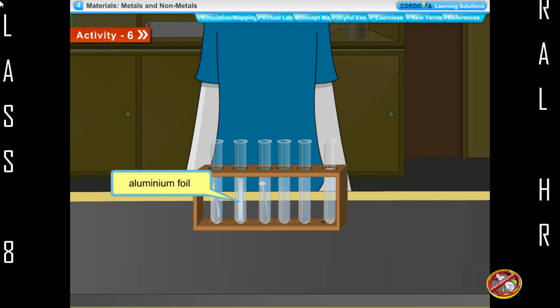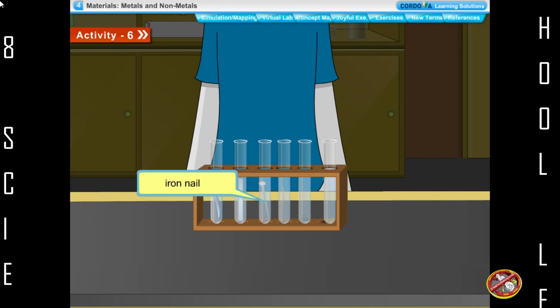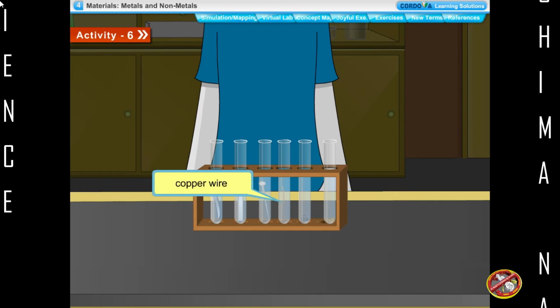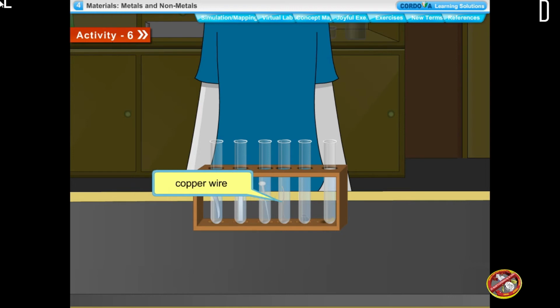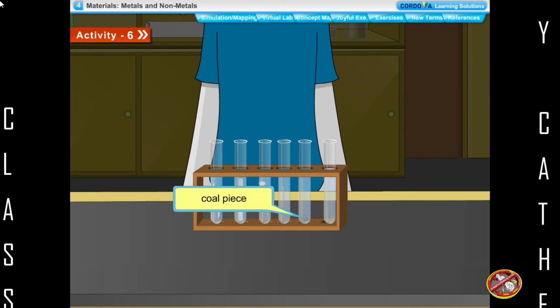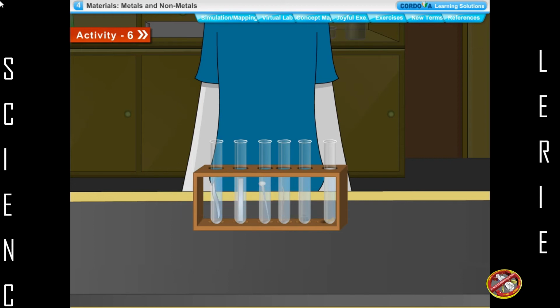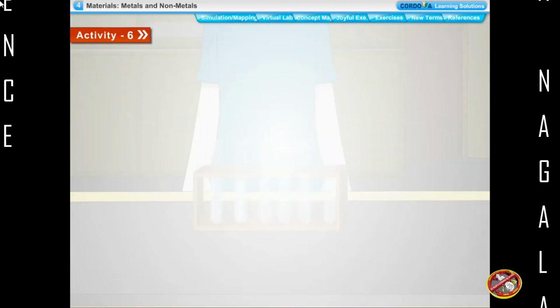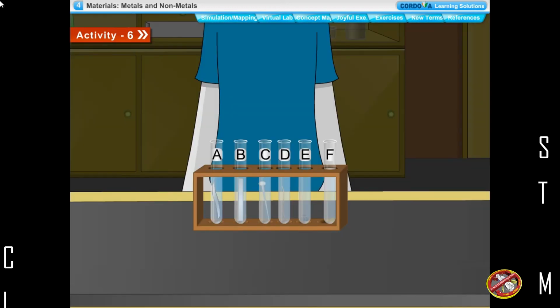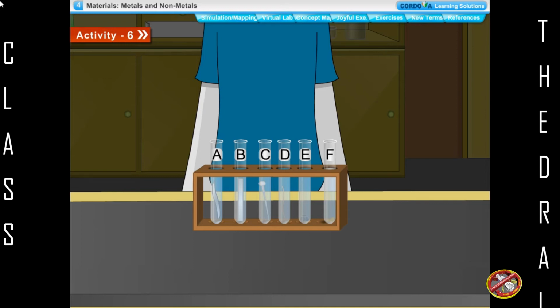We take samples of metals like magnesium ribbon, aluminium foil, iron nail, copper wire, coal piece, and sulfur powder in separate test tubes and label them as A, B, C, D, E and F.